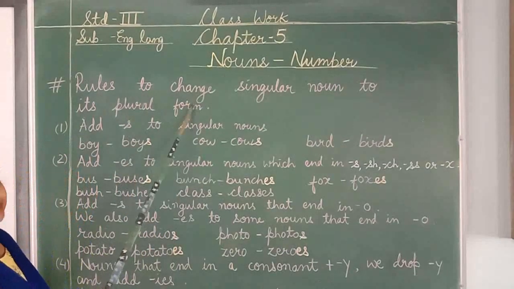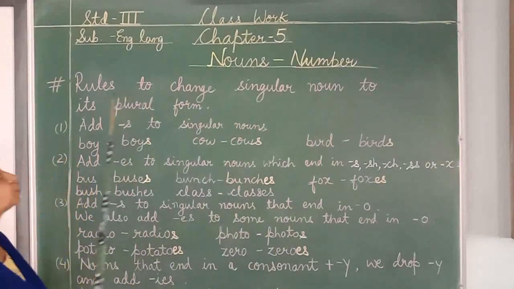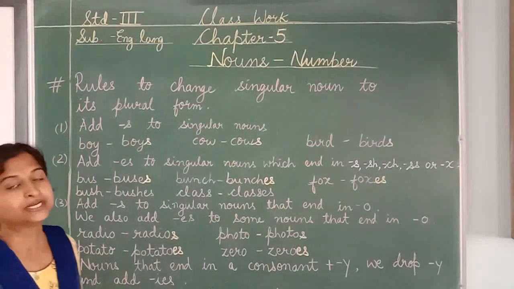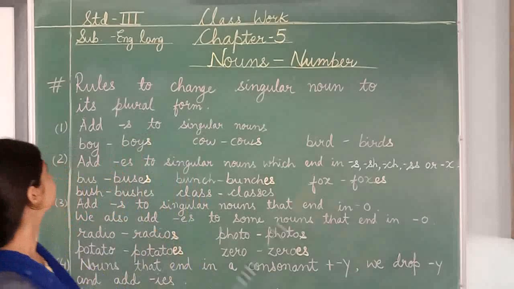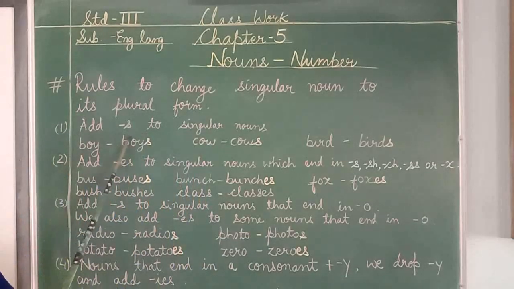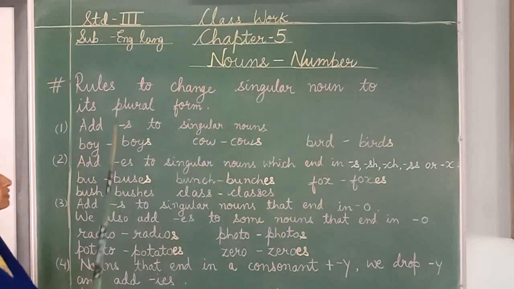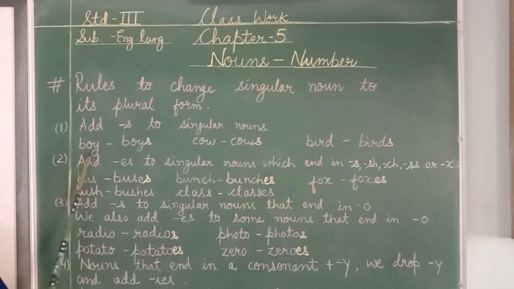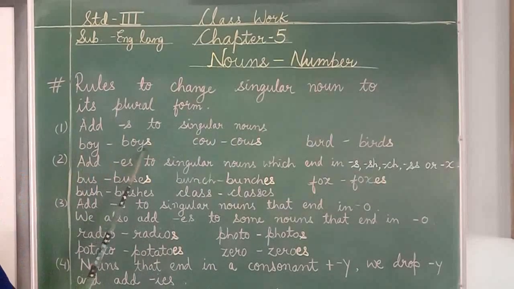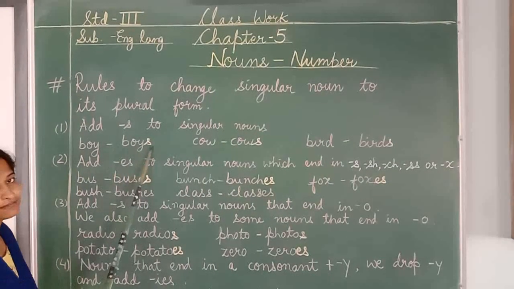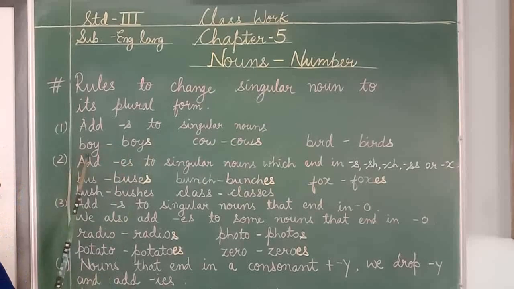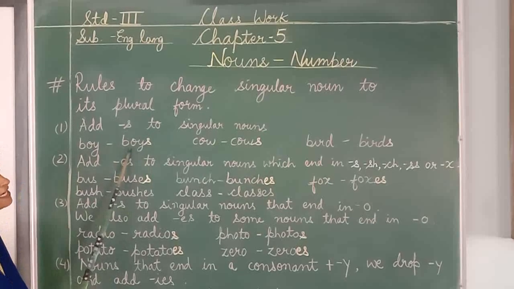Rules to change singular noun to its plural form. So there are some rules. Let's see those rules. Number 1. Add s to singular nouns. Example, boy. When we add s here, it will become boys and it will be the plural form. Boy refers to one and boys refers to more than one.